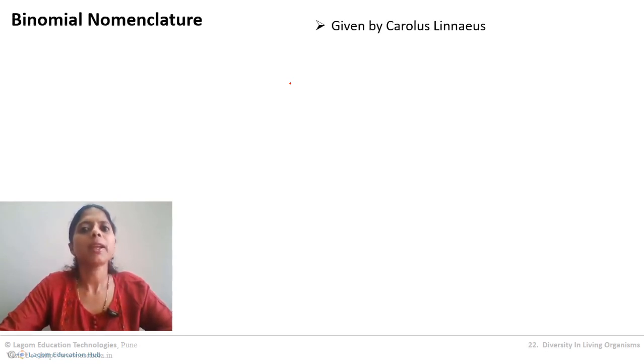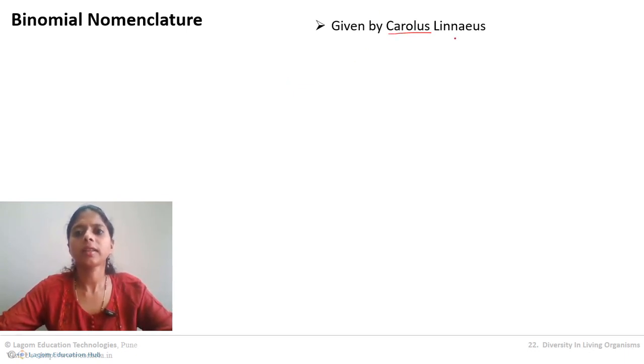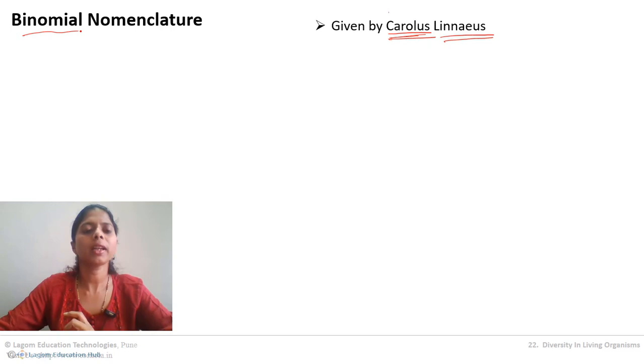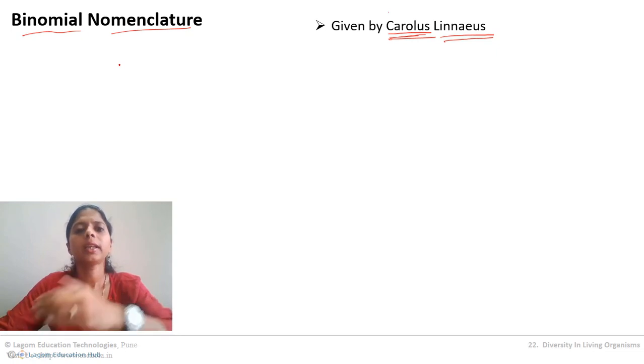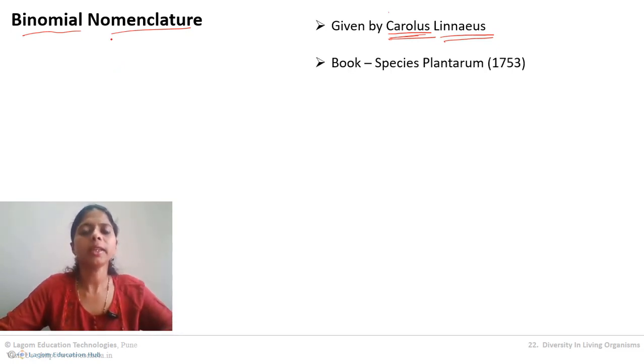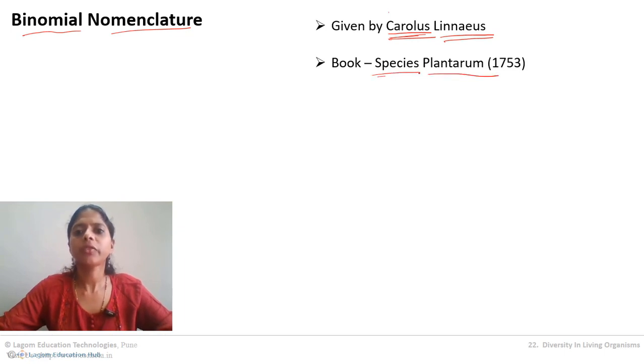Now when we consider binomial nomenclature, this system was first given by a scientist called Carolus Linnaeus. This name will come again and again because in biology his contribution is like no other. He has a huge contribution to the study of biology. Okay, so the credit for binomial nomenclature also goes to Carolus Linnaeus. Now he gave the whole system in a scientific book, and the name of the book is Species Plantarum. So this is a very important question. It comes for your MCQ